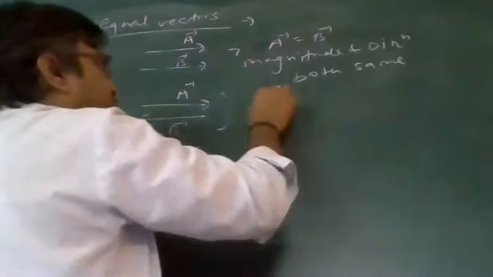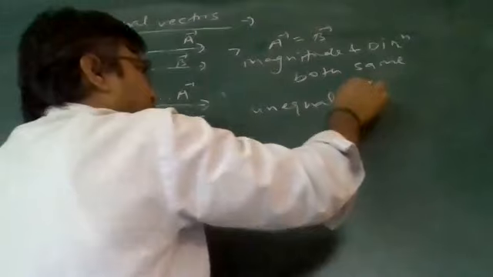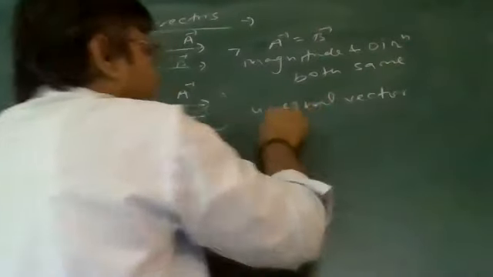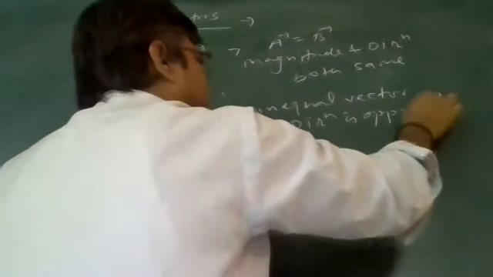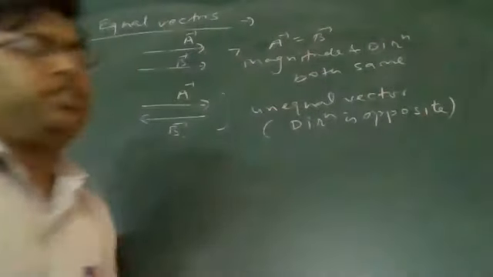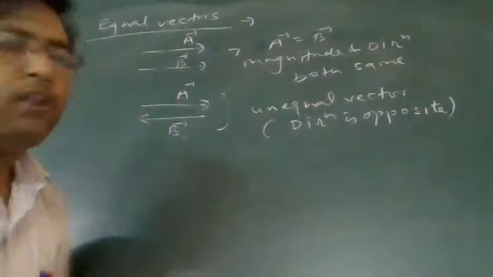Then I will say these are unequal vectors. Why? Direction is opposite. Magnitude is the same, but direction is opposite. Definitely, these both will be unequal vectors.